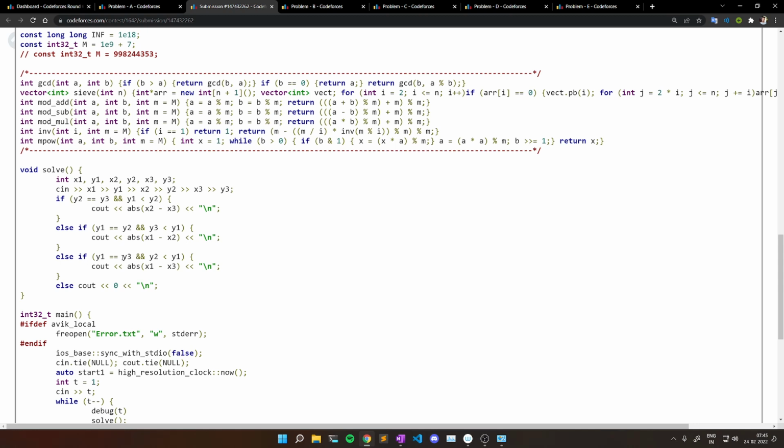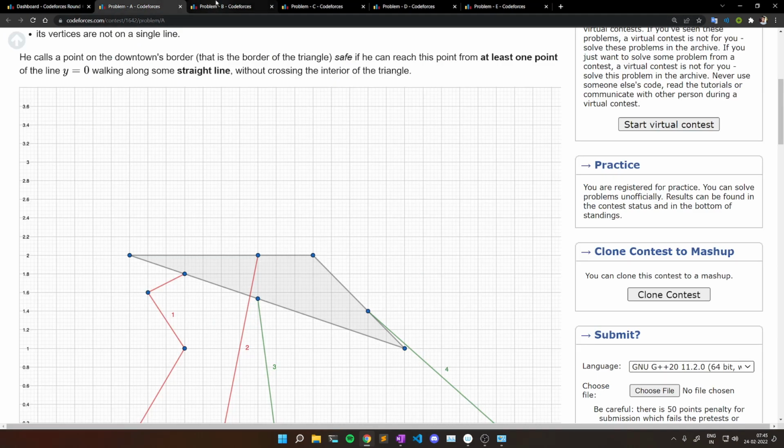If none of these are true, that means we will always be able to reach each and every point of the boundary of the triangle. So I print 0, because there will not be a single length which is unreachable. So yeah, that was problem A.